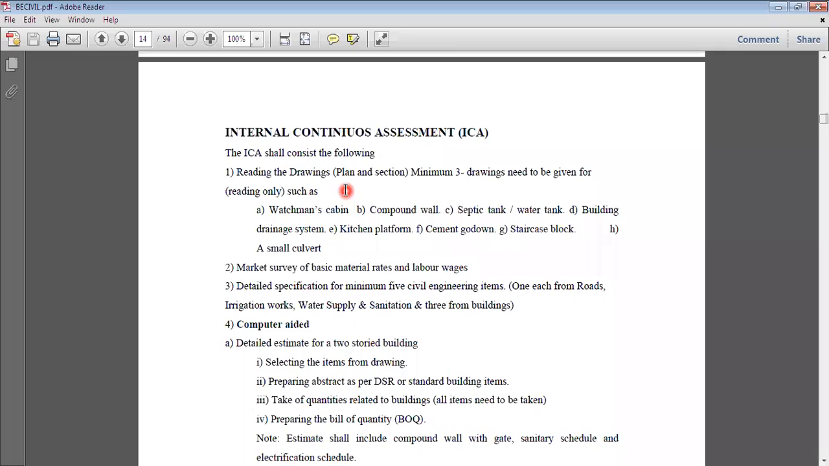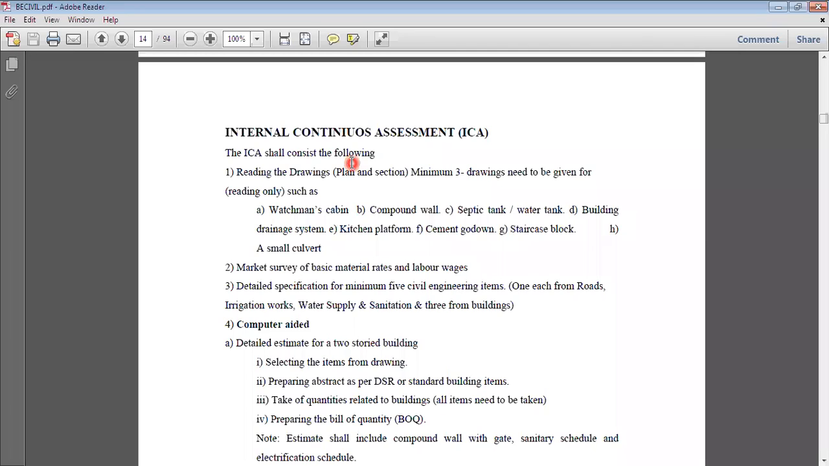Okay, which 3 drawings we need to read and understand, or what is the meaning of reading the drawings? First we are going with the watchman's cabin, then compound wall, then septic tank or the water tank, then building drainage system, kitchen platform, cement godown, staircase block, and a small culvert. Now, what is the necessity to read these drawings or such drawings?